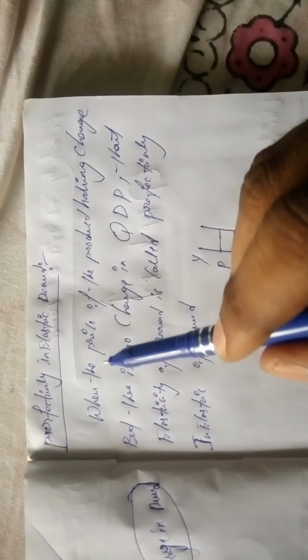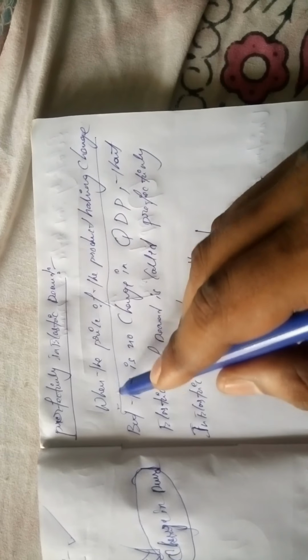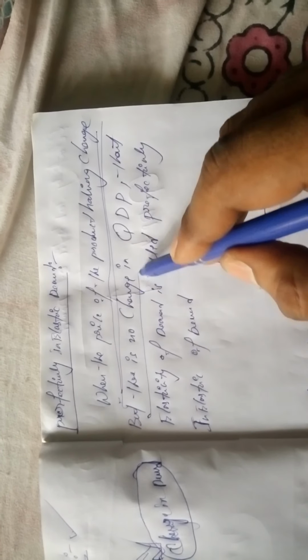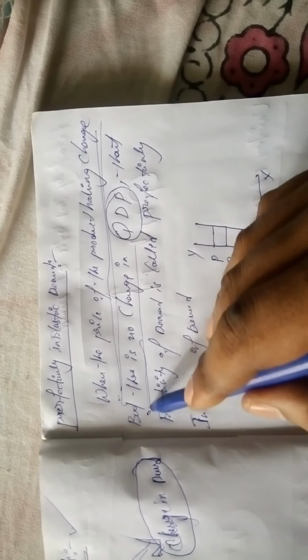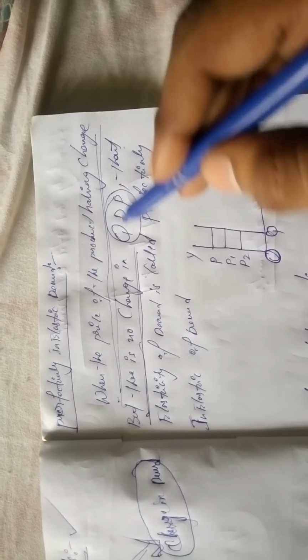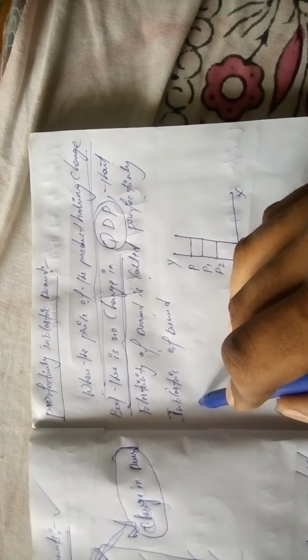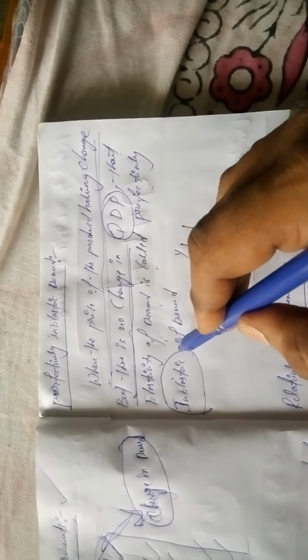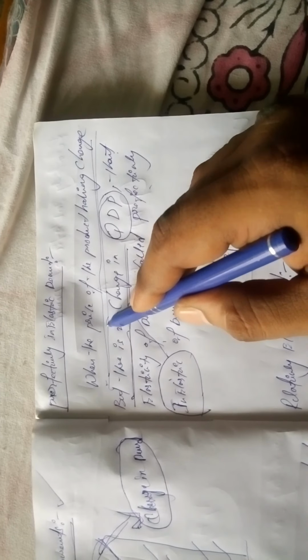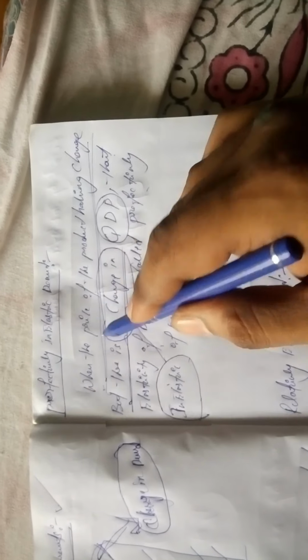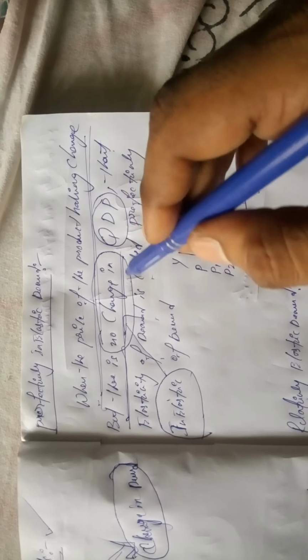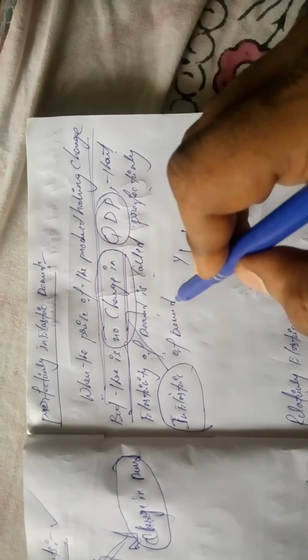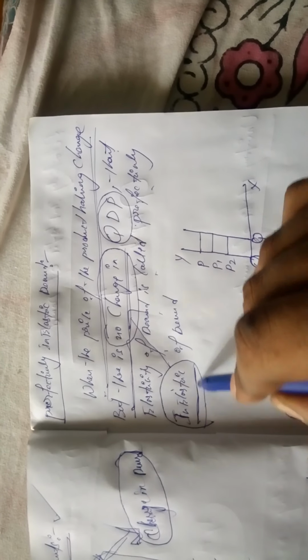In perfectly inelastic demand, the measurement is when the price of the product changes, but there is no change in the quantity demanded of the product. That elasticity of demand is called perfectly inelastic demand. Inelastic means no change in the demand. If the price of the product changes, but there is no change in quantity demanded, that elasticity of demand is called perfectly inelastic demand. The graphical representation is also there.